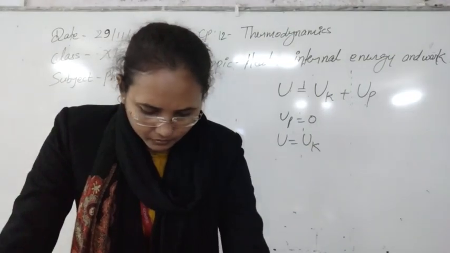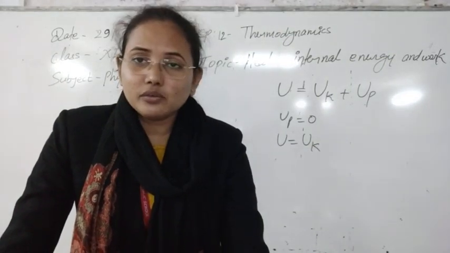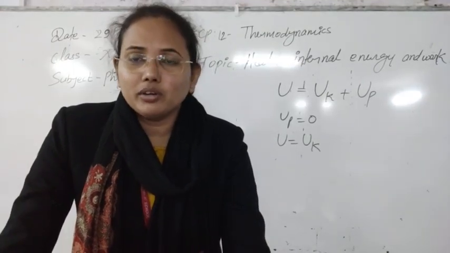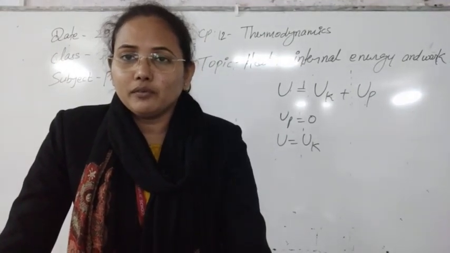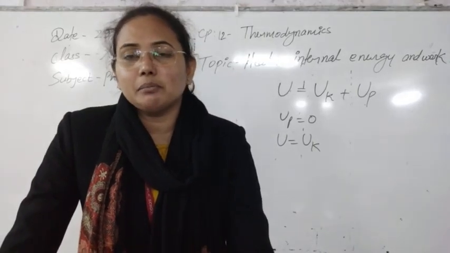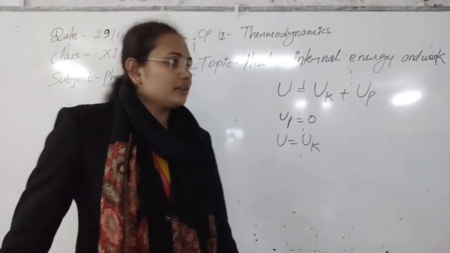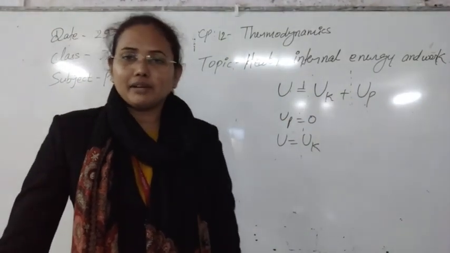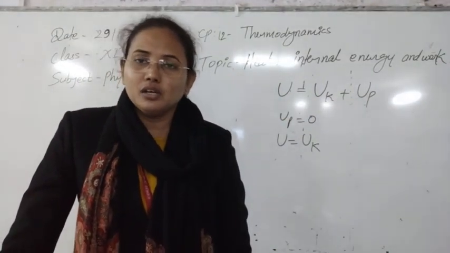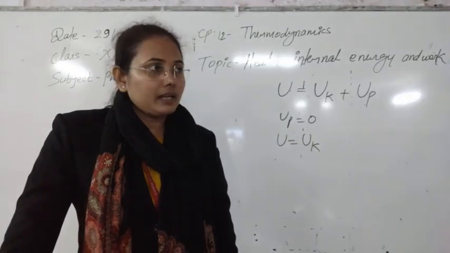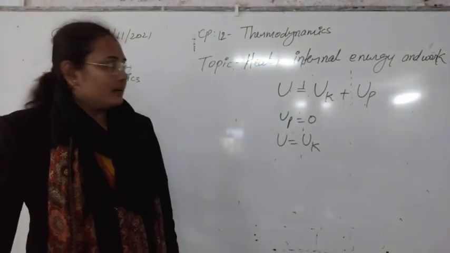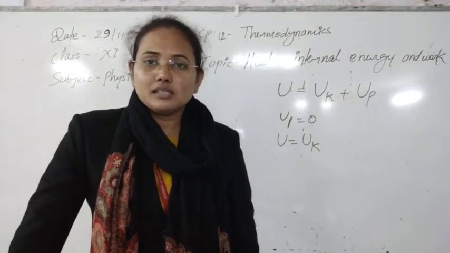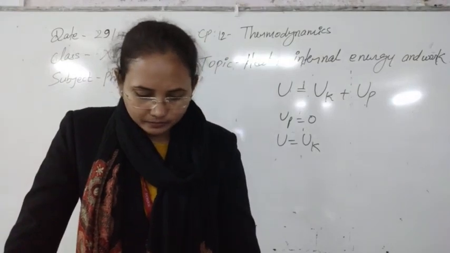Clear? And in a real gas, we cannot neglect intermolecular forces, and due to intermolecular forces they will obviously configure some positions, and due to the position they will have some potential energy. So the system will always have both kinetic energy and potential energy. So in comparison to the ideal gas, a real gas always has less kinetic energy, because it also possesses some potential energy.